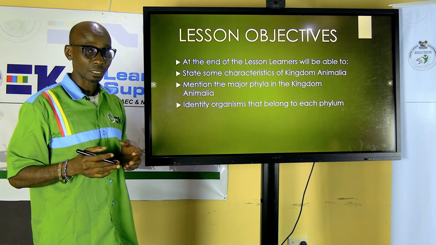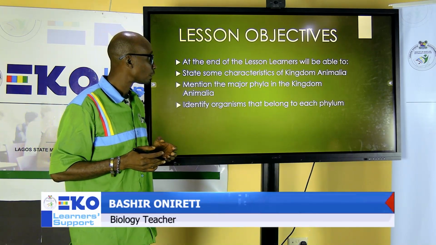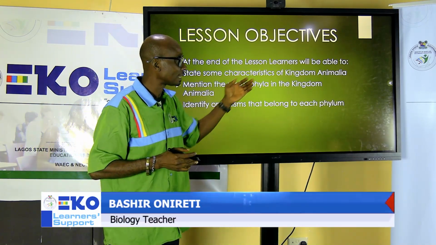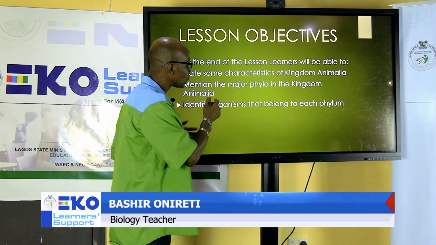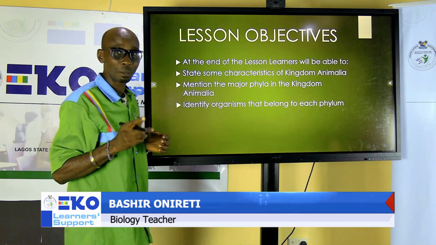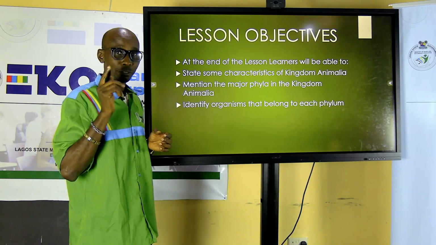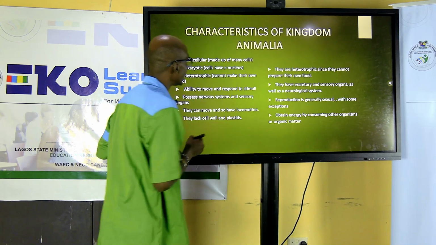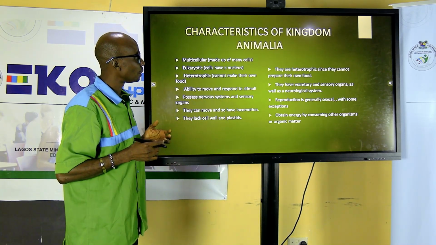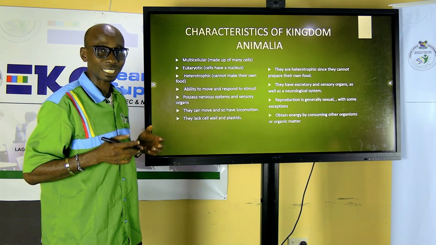At the end of this lesson, each and every one of us should be able to state some characteristics of the kingdom Animalia. Then we should be able to mention some major phyla. Remember, phyla is plural, phylum is singular. Major phyla in the animal kingdom. Then identify organisms that belong to each phylum. Let's go along. Then these are characteristics of the kingdom Animalia.